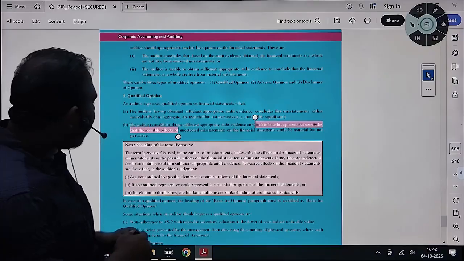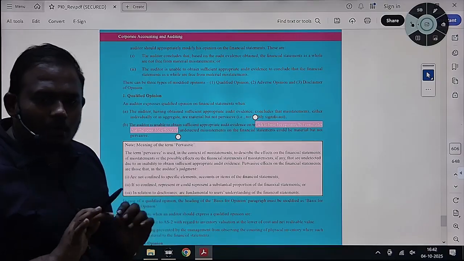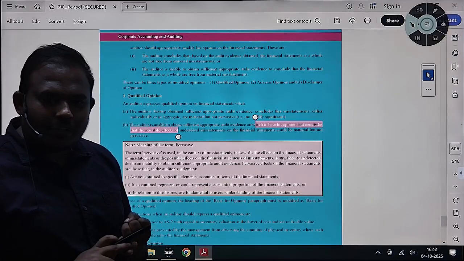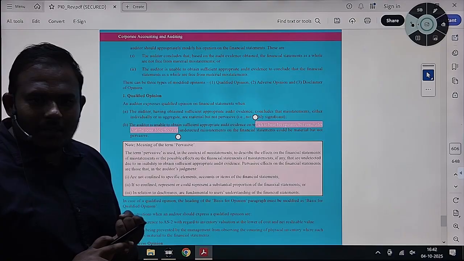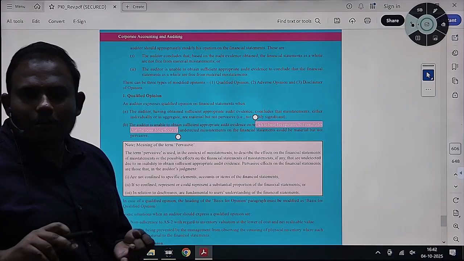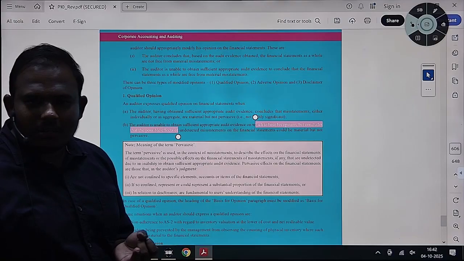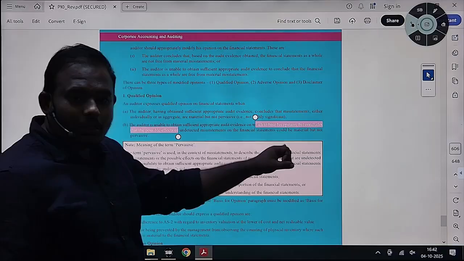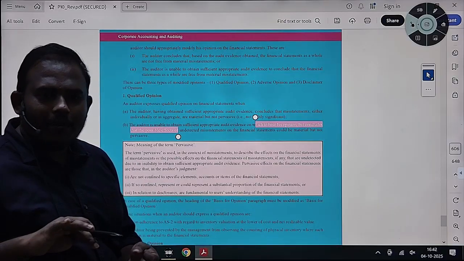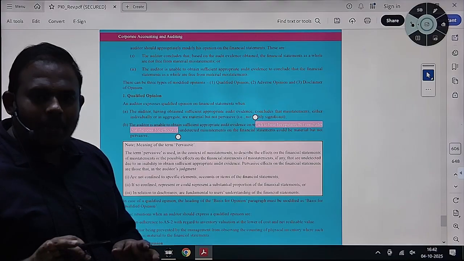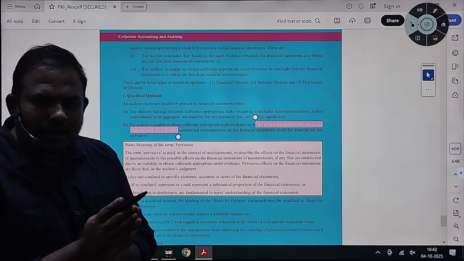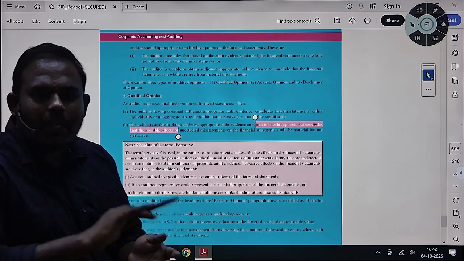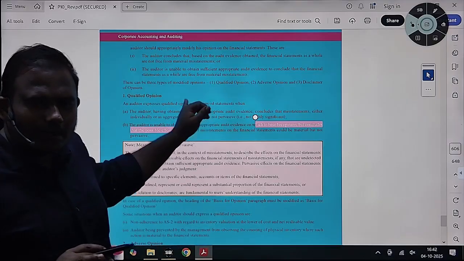What are they saying? He has a doubt that he has not yet obtained sufficient appropriate audit evidence. He has another doubt, that he cannot confirm that there are no misstatements. He has doubt that there are some misstatements. The possibility of undetected misstatements, they can be material, but they are restricted to one particular area. And if we disclose that, except this area, the rest of the things are fine, it will become a qualified opinion.